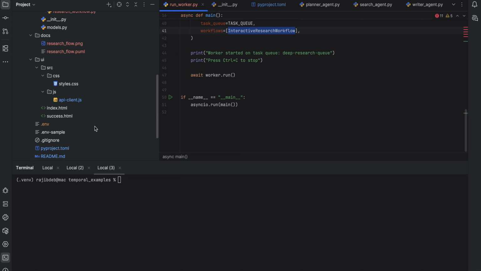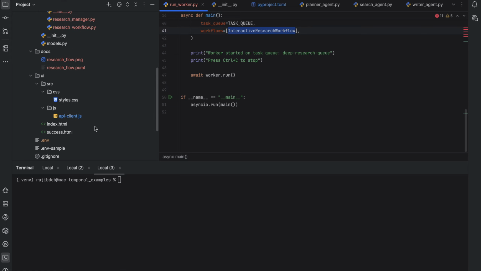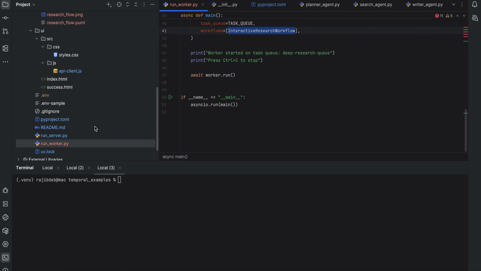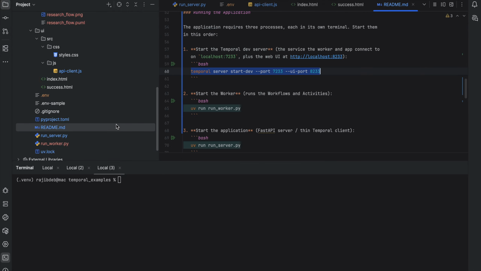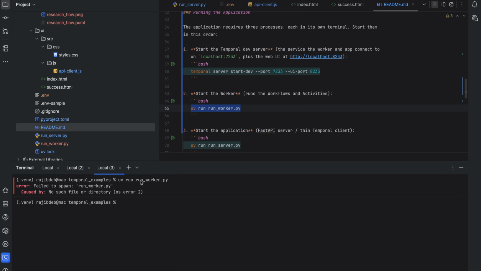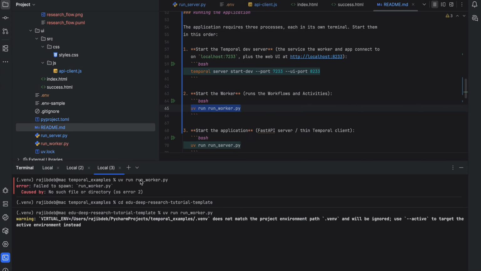So we will now start the workflow. Oops, I need to go to the folder. So the workflow is started.